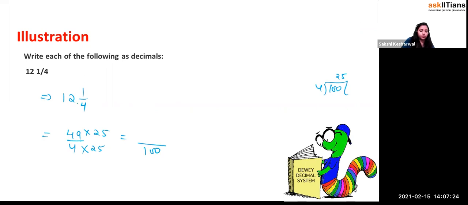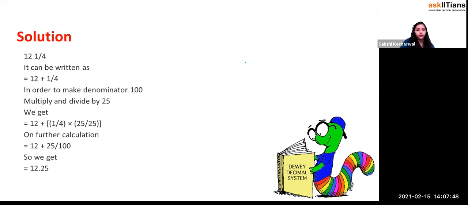So 49 into 25 is how much, beta? 9 into 5 is 45, and 20 and 18, that is 20 plus 18 is equal to 38. 38 plus 4 is equal to 42. So 42 for 4, and this is 8, and this is 1, 2, 2, 5, right? Yeah, that's correct.